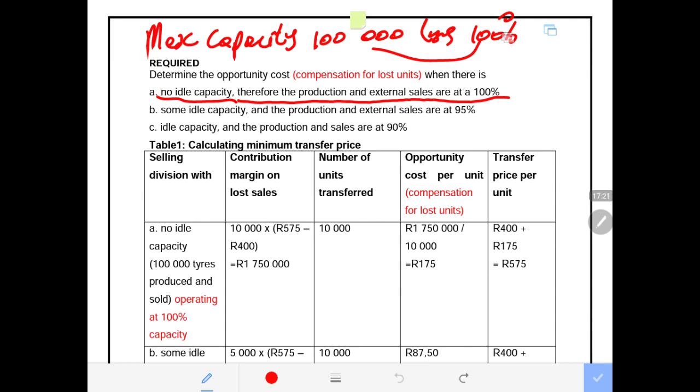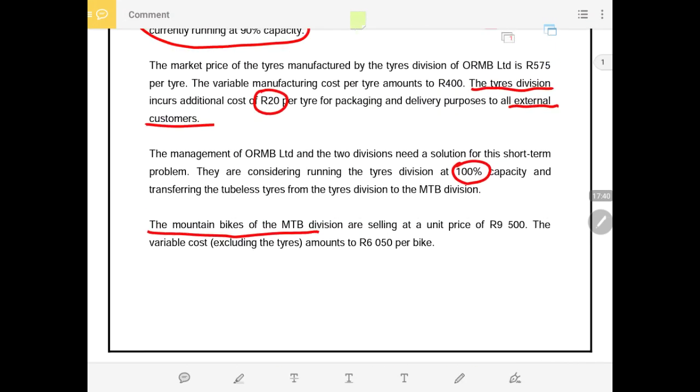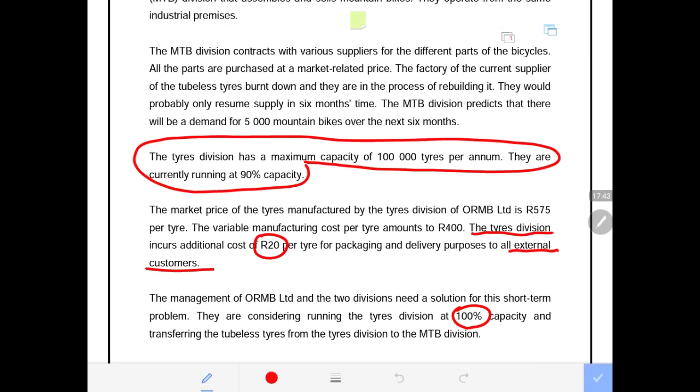Now we are looking for the contribution on lost units. That is the contribution for the division that has lost units that were supposed to be sold externally. Remember, that division is the tubeless tire division. So we need to look at the selling price and the variable cost.